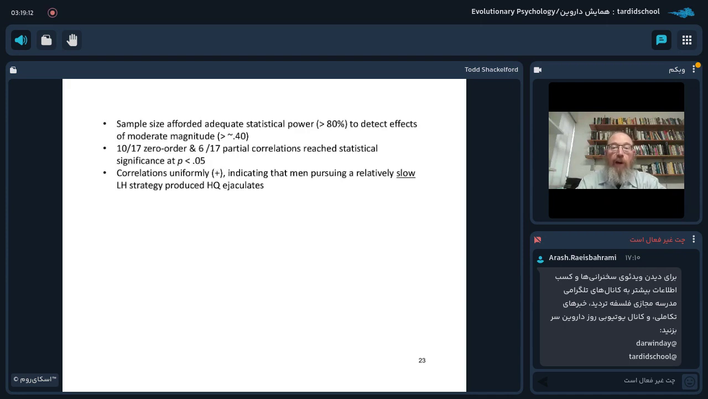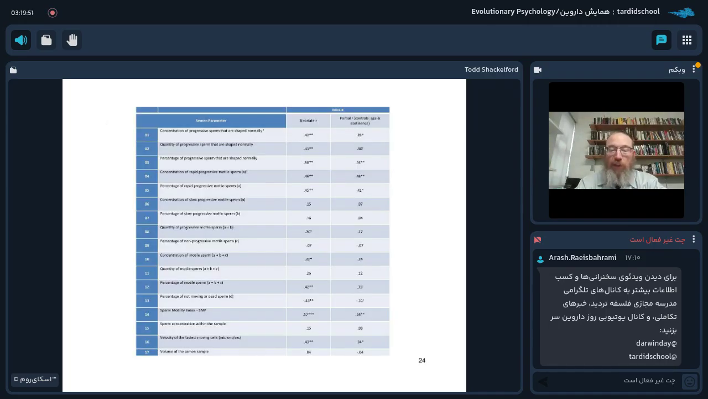Now, the sample size, such as it was, did in fact afford adequate statistical power, about 80%, to detect effects of moderate magnitude, around 0.4 in terms of the correlation coefficient. And I want to note that 10 of the 17 zero-order correlations and 6 of the 17 partial correlations reached statistical significance at p less than 0.05. And importantly, these correlations were uniformly positive, indicating that men pursuing a relatively slow life history strategy produced higher quality ejaculates. Now, let me just highlight a few of these results.